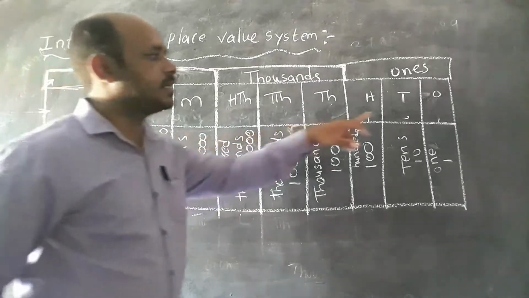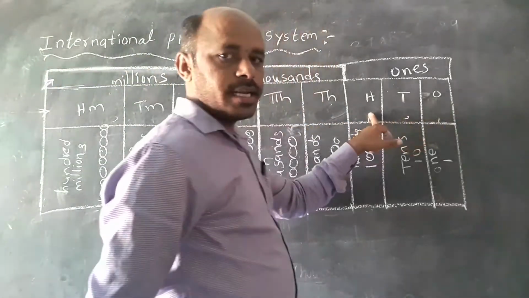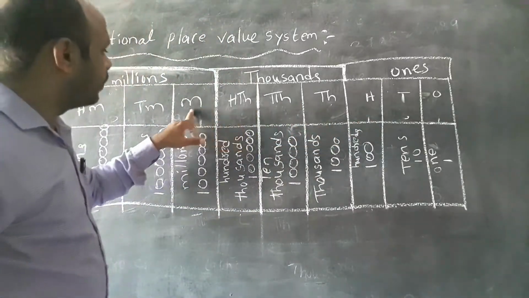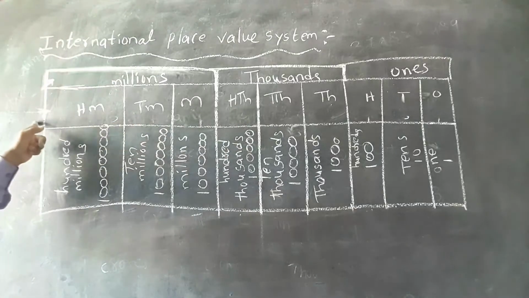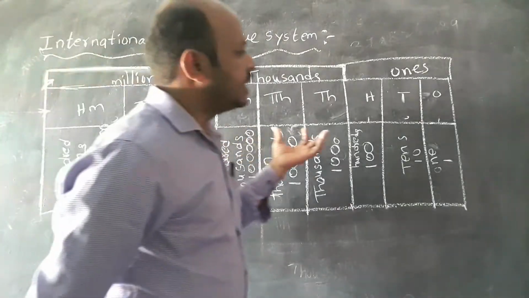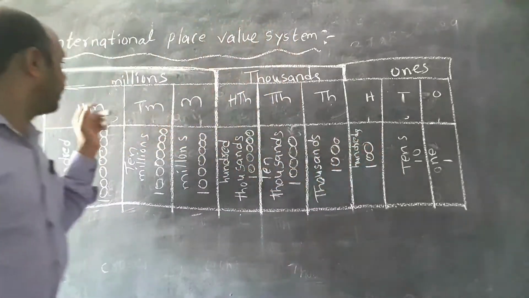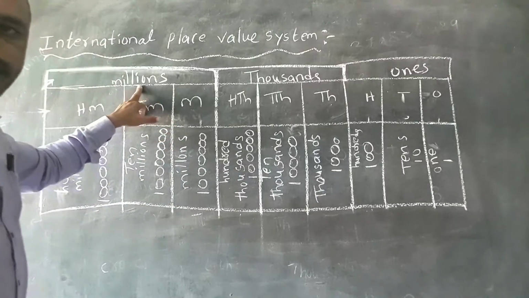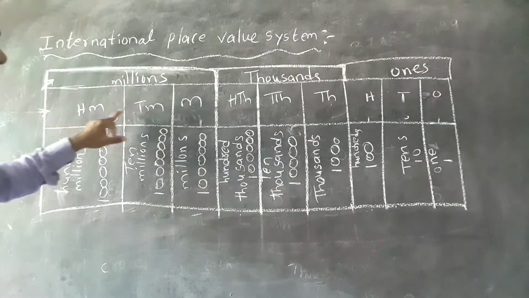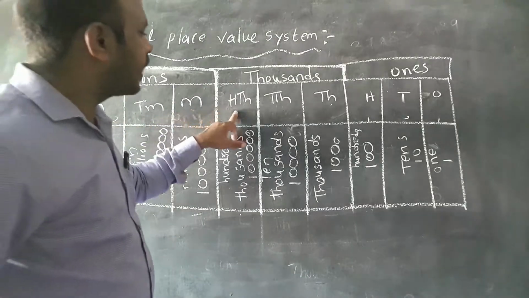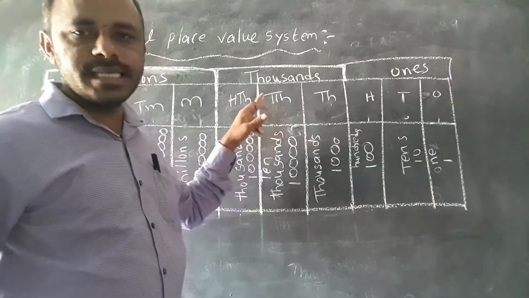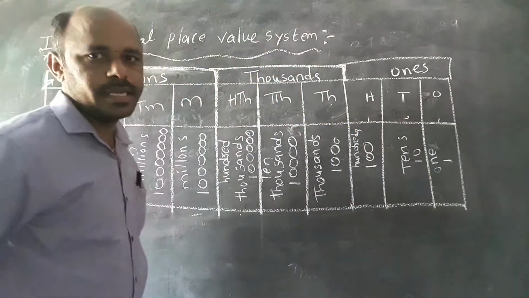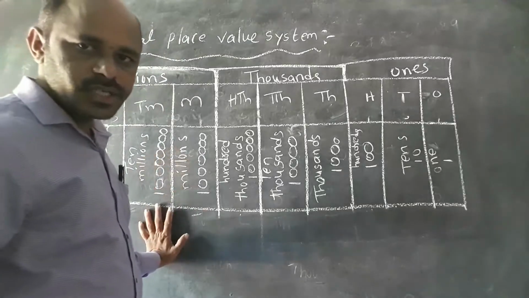One more time: ones, tens, hundreds, thousands, 10,000s, 100,000s, millions, 10 millions, 100 millions. In this international system, 100 million, 10 million and millions, these three we will call the millions period. 100,000, 10,000 and thousands we will call the thousands period. As usual, these three are the ones period. Okay, this is the international place value system.